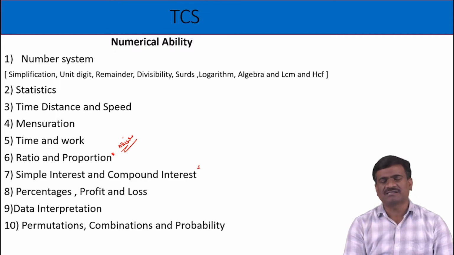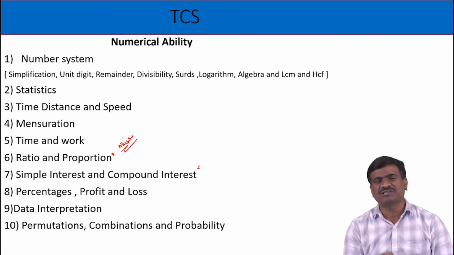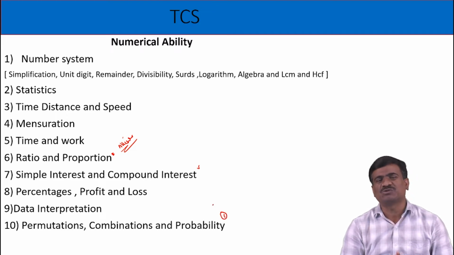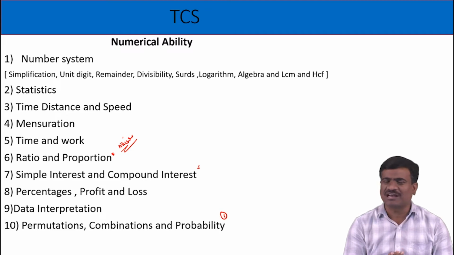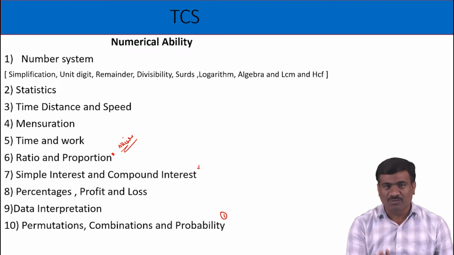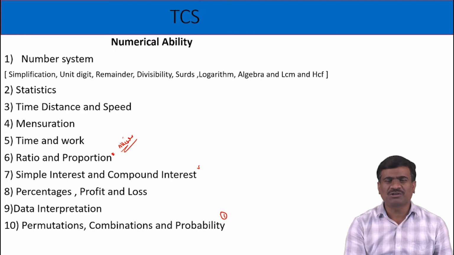Next, percentages, profit and loss. Ninth, data interpretation. 10th, permutations, combinations and probability. I think maximum 1 or 2 questions belong to permutations, combinations and probability. In TCS test pattern, no need to prepare permutations, combinations and probability in depth. Just prepare the concept, no need to practice the problems, because maximum 1 mark only comes from permutations, combinations and probability.